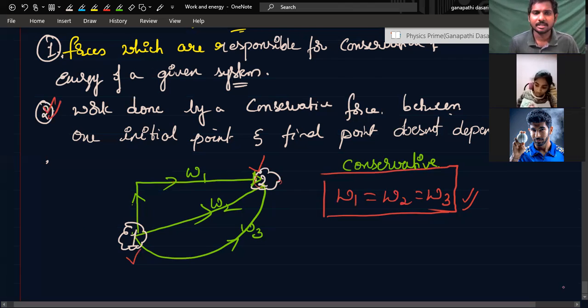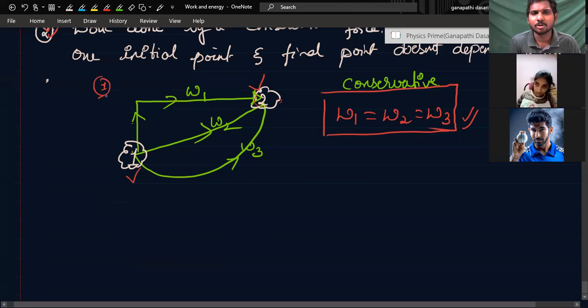Third point explanation is, 1 year this question is asked in NEET exam. W1 greater than W2 greater than W3, W1 less than W2 less than W3, W1 greater than W2 less than W3, W1 is equal to W2 is equal to W3. Directly this is answer.